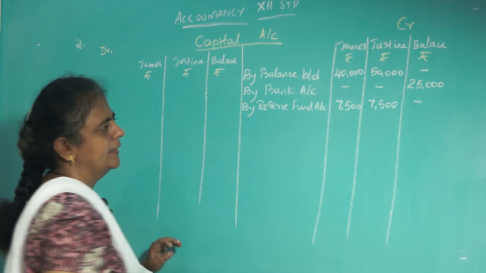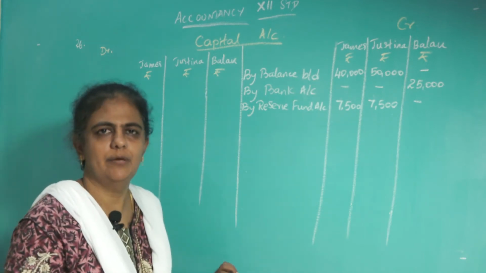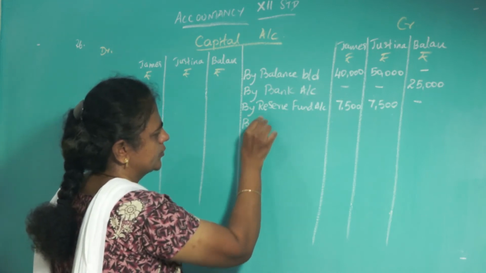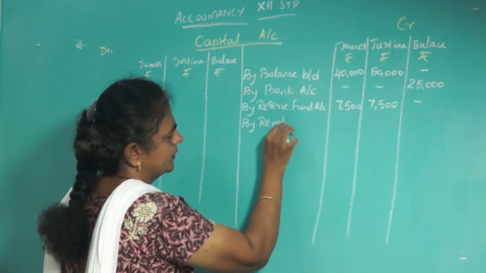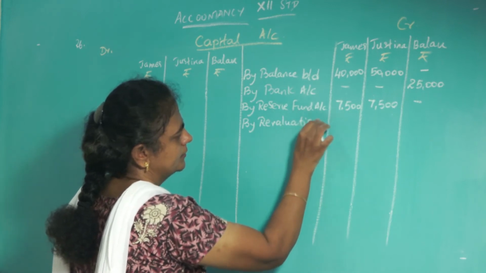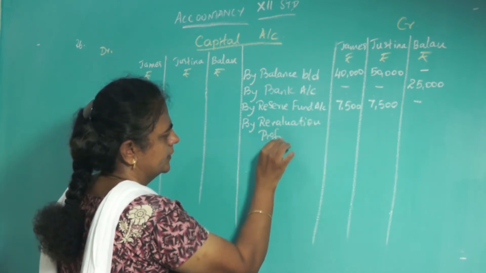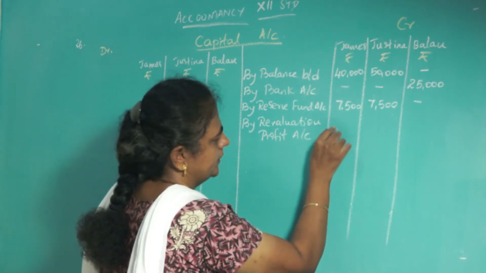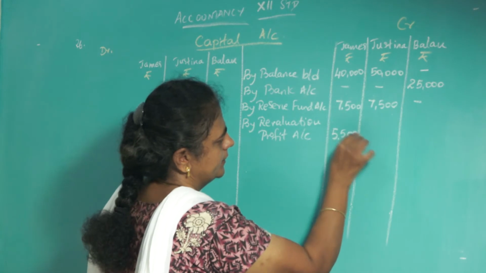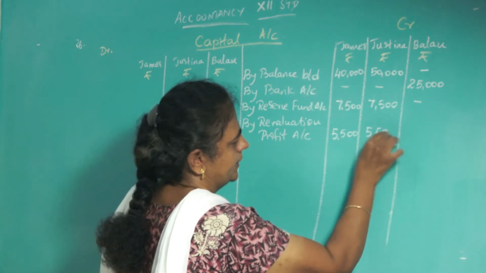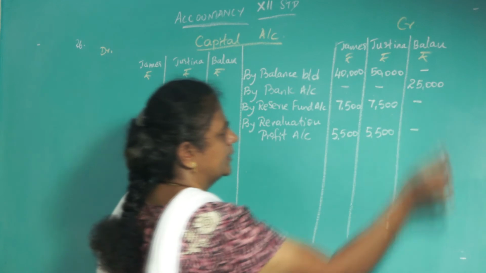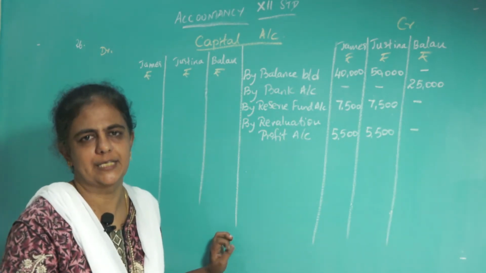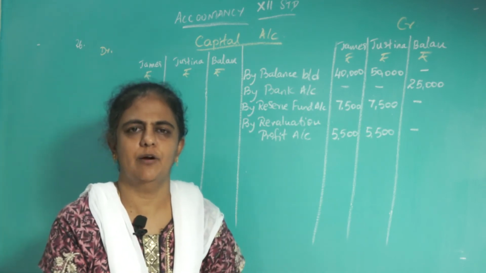Okay. And then what else you have? You have revaluation profit. Already we prepared the revaluation account. So bring that also by revaluation profit account, that is 5,500, 5,500. Now for his share of goodwill, what is he bringing? He is bringing cash for his share of goodwill.